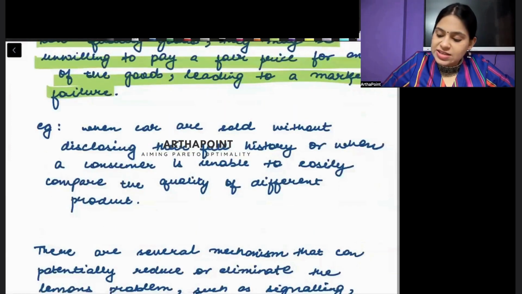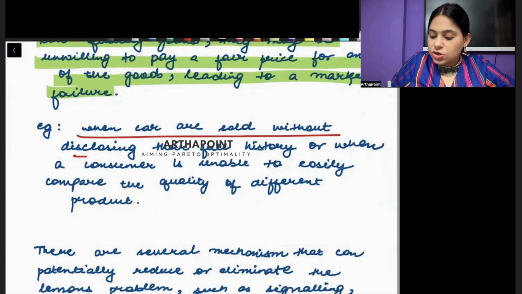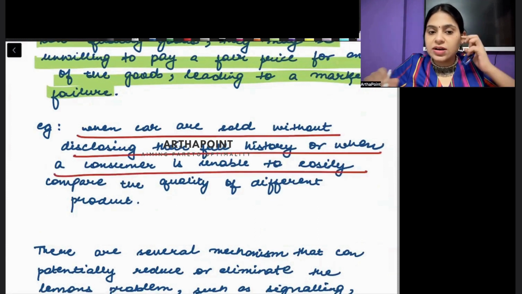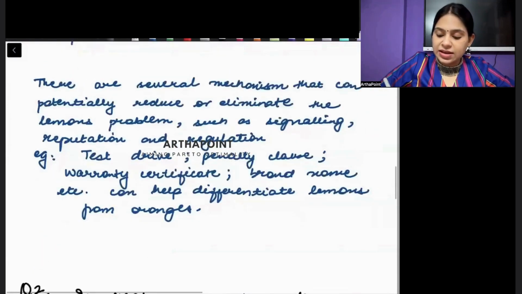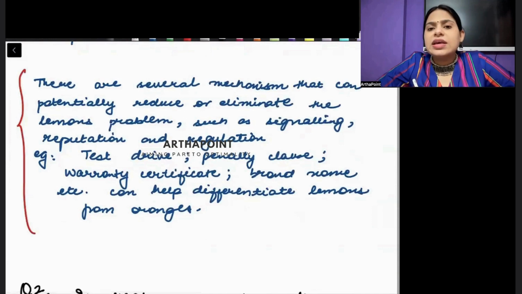Right? So this is an example, beta. In the car market, you don't know about the quality of the car. तो ये एक lemon market problem है. And अगर last paragraph में मैंने ये बताया है बहुत short में कि how we can resolve the problem of lemon. And one way of resolving the problem of lemon can be through signaling.